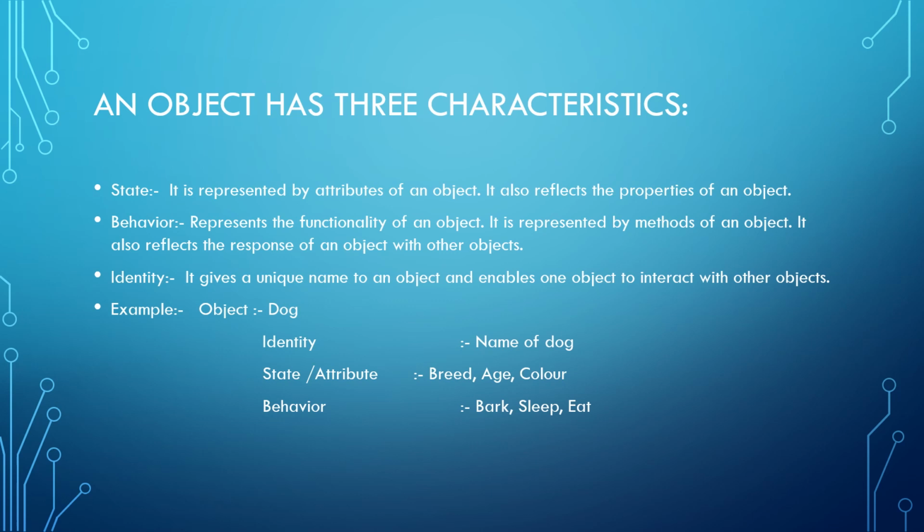Identity means how you recognize the object. You can recognize the object with the help of the name or the color. These are called identity. Example, dog. Dog is an object of the animal class, and its identity is the name of the dog. Its state or attributes: age, color, breed. Its behavior: bark, sleep, eat.